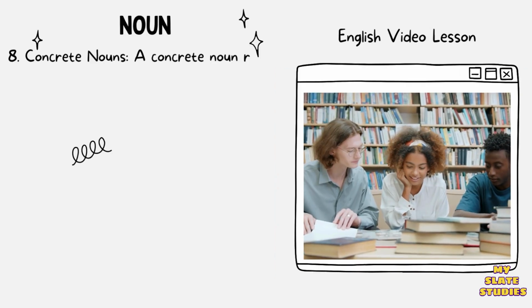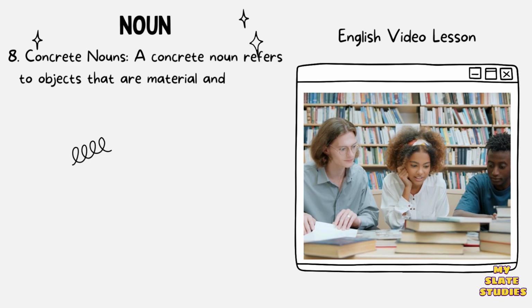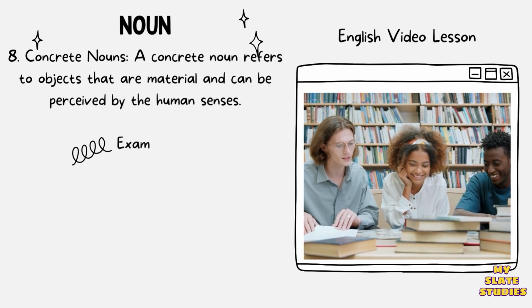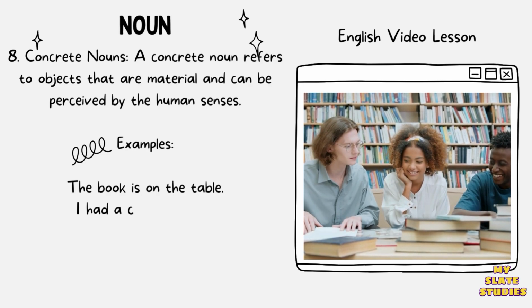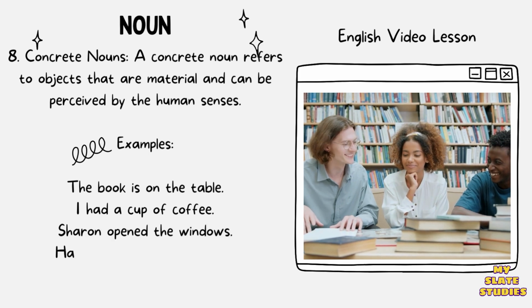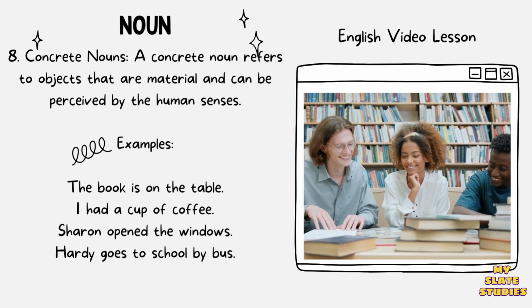8. Concrete nouns. A concrete noun refers to objects that are material and can be perceived by the human senses. Examples: the book is on the table. I had a cup of coffee. Sharon opened the windows. Heidi goes to school by bus.